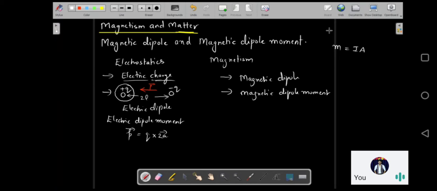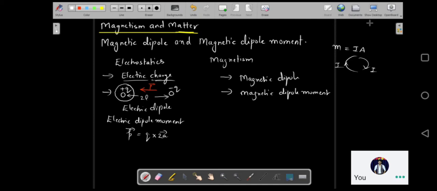And we also said that the current carrying loop behaves like a magnetic dipole. We made a statement over there that the current carrying loop also behaves like a magnetic dipole. So that is what we are going to relate over here and study in the next part.